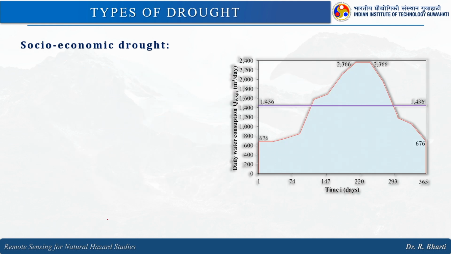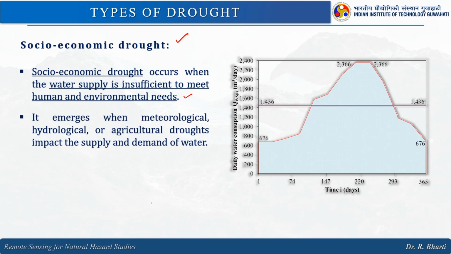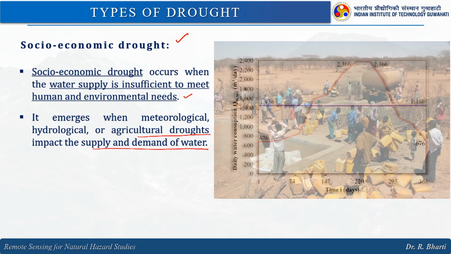So, here you can see the socio-economic drought. This table gives you the daily water consumption and this is the time. Socio-economic drought occurs when the water supply is insufficient to meet human and environmental needs. It emerges when meteorological, hydrological and agriculture droughts impact the supply and demand of water.